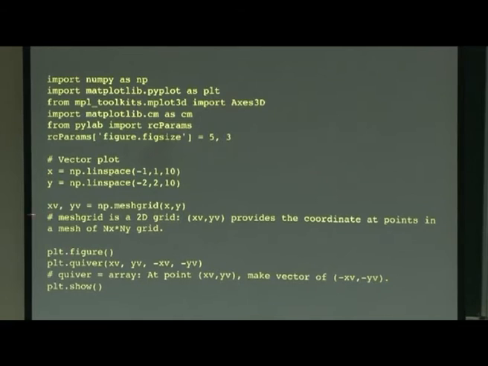Okay, so this is xv. You can print xv and you will find that for a given y all the numbers are the same. And yv will give you the y coordinate at that point. So xv comma yv will tell you, at any position, what the x and y coordinates of that point are. So, this meshgrid is very commonly used in plotting, not only in Python, but in MATLAB or even higher ones for fluid solvers or electrodynamics.